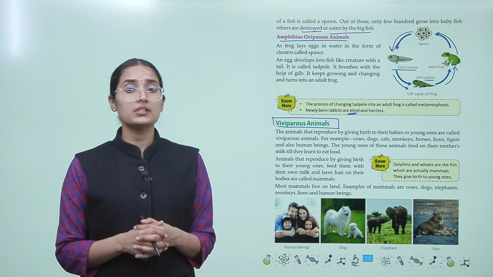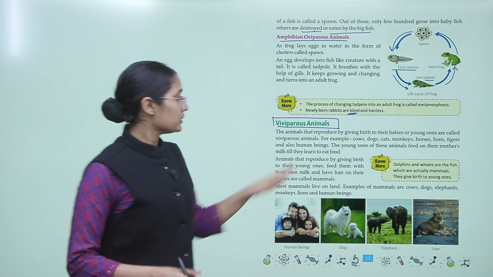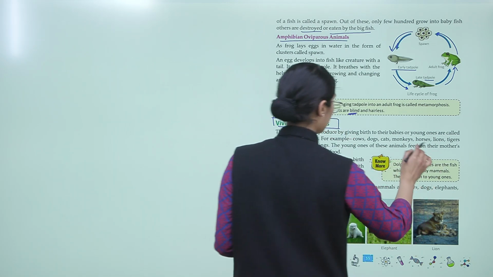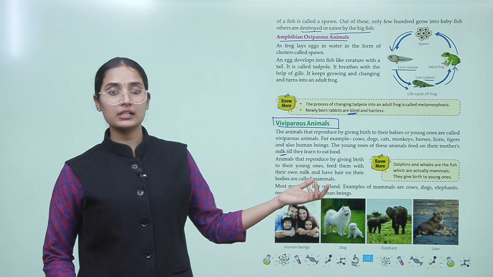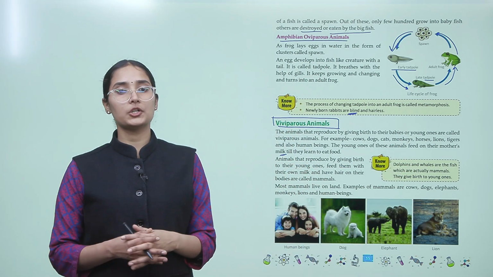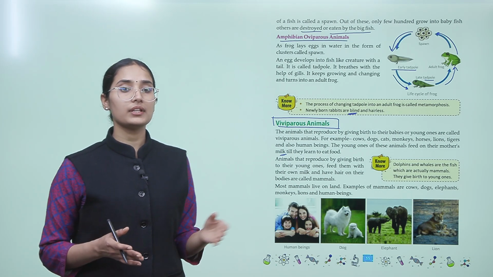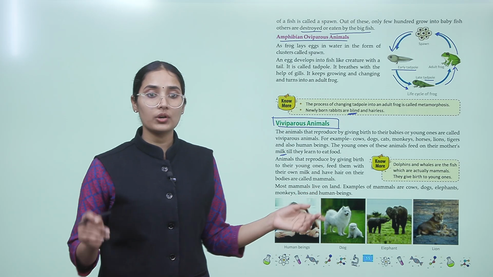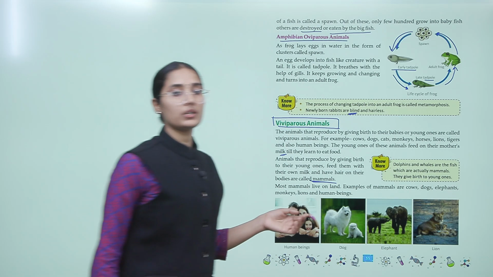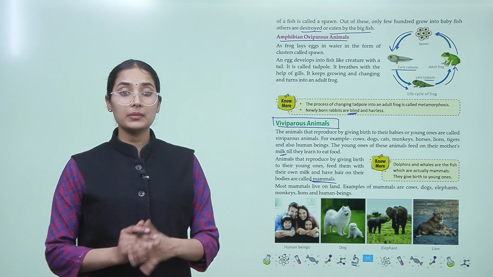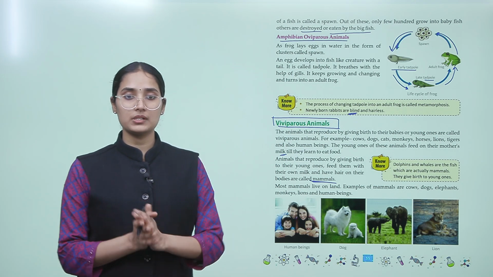The young ones of these animals feed on their mother's milk till they learn to eat food. So these animals produce what? Milk, right? For their young ones. And they drink this milk until they themselves learn to eat food. So animals that reproduce by giving birth to their young ones and feed them with their own milk are called mammals. Now can you tell me what are mammals? Mammals are those animals that produce milk. Milk producing animals are mammals.